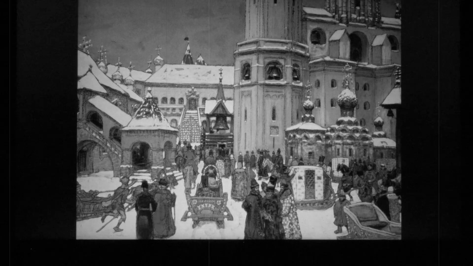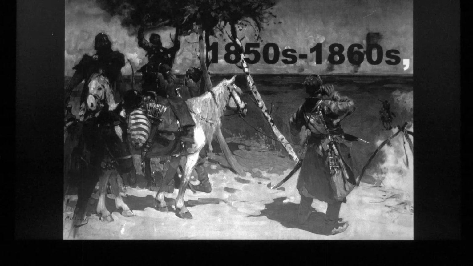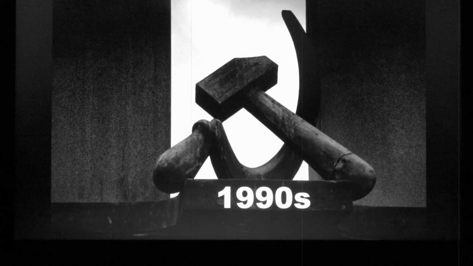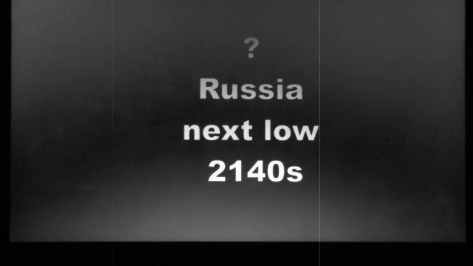Russia, 1720s, the epoch of palace coups. 1850s to 1860s, after the defeats in the Crimean War. 1990s, consequences of the collapse of the USSR. Next low 2140s.